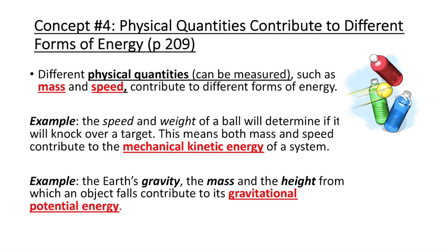Second example, the Earth's gravity, the mass and the height from which an object falls, contributes to its gravitational potential energy. So potential energy is sort of like the buildup for our kinetic energy. If we go to a different planet, for example, the moon, or different planet or the moon, because the moon isn't a planet, where the gravity is different, then the gravitational potential energy is going to change accordingly.